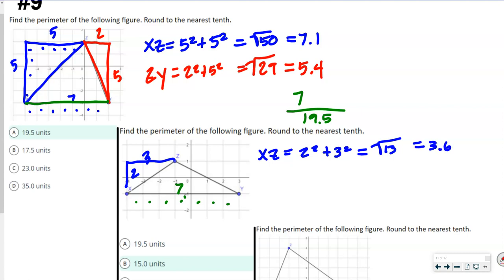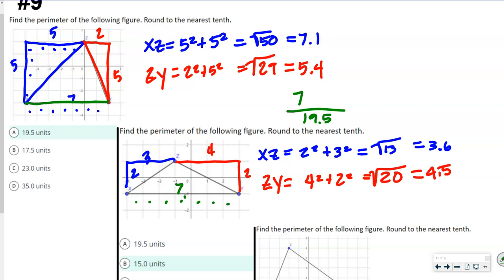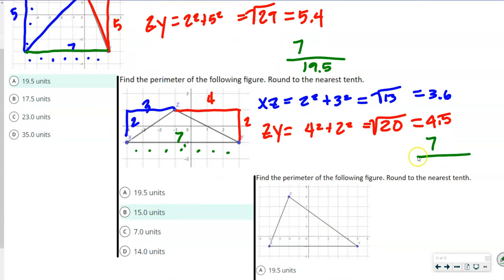Then we're going to find our other side. This one is 2 tall and 1, 2, 3, 4 wide. 2 tall and 4 wide. So that is, again, our zy. And that's equal to 4 squared plus 2 squared. That's 16 plus 4, which is 20. And the square root of 20 is 4.5. So once again, we're going to add that 7 as well. So that's 10, 11, 12, 13, 14 point, wait, so this was 15.1, which is pretty close to 15.